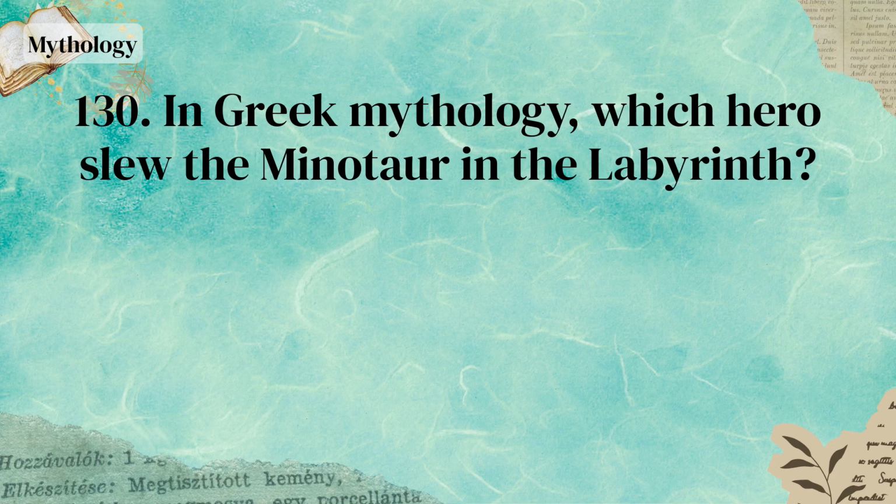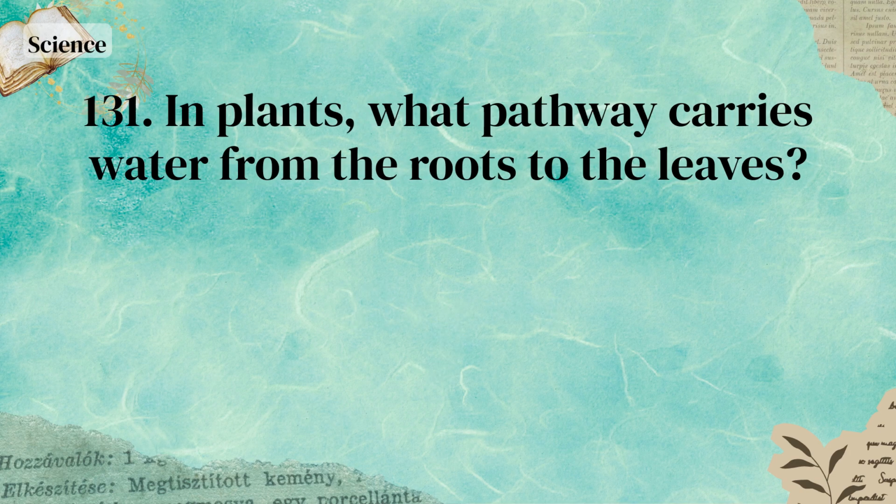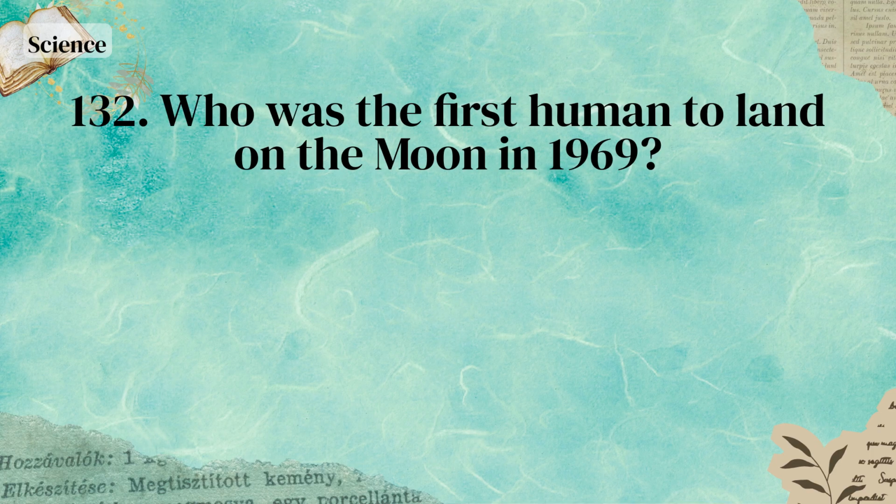In Greek mythology, which hero slew the Minotaur in the labyrinth? Theseus. In plants, what pathway carries water from the roots to the leaves? Xylem. Who was the first human to land on the Moon in 1969?